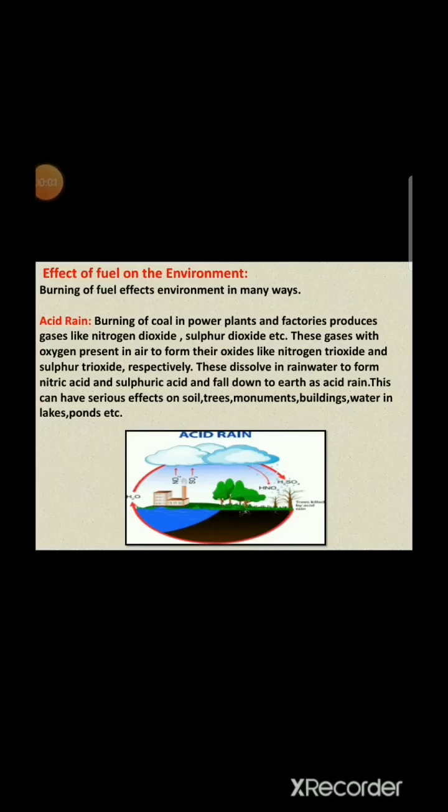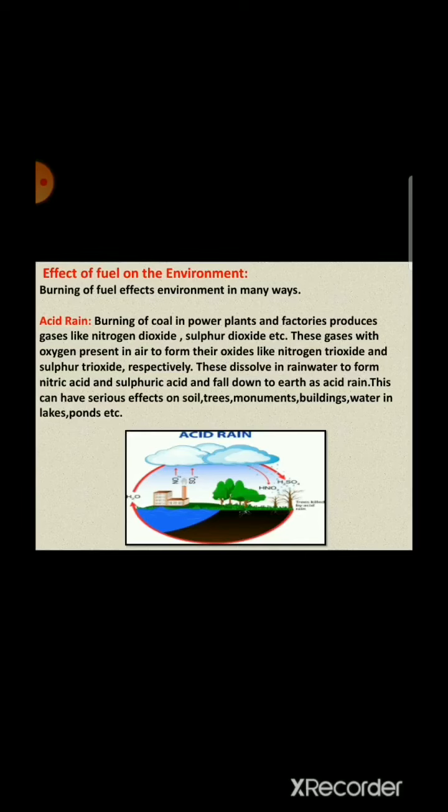Now we will study the effect of fuel on the environment. The burning of fuel affects the environment in many ways. First is acid rain. Burning of coal in power plants and factories produce gases like nitrogen dioxide and sulfur dioxide. These gases react with oxygen present in air to form their oxides like nitrogen trioxide and sulfur trioxide. These dissolve in rainwater to form nitric acid and sulfuric acid and fall down to earth as acid rain.